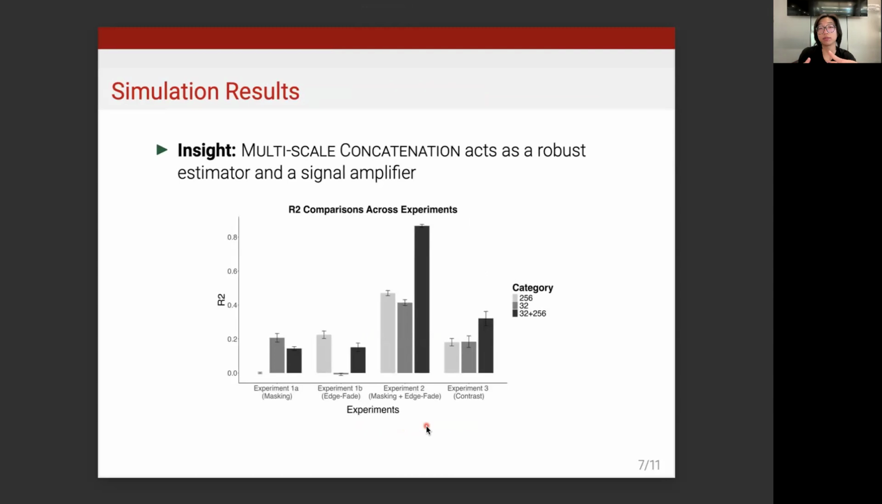What we found is that multi-scale concatenation acts both as a robust estimator and, perhaps more surprisingly, a signal amplifier. What we see is that multi-scale concatenation in black can recover most of the information when there is signal at a single scale. But if there are global perturbations of information present at both a small scale and a large scale, multi-scale concatenation can actually even capture that signal better. And this is for when there are separate local and global information together, multi-scale concatenation can also capture both. I invite you to read the paper for more simulation details.